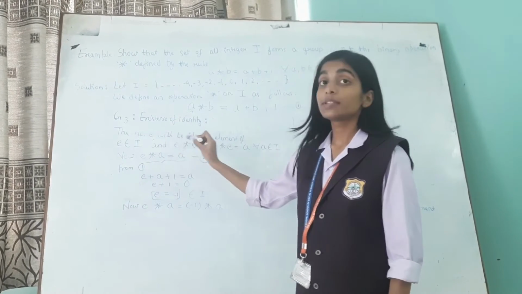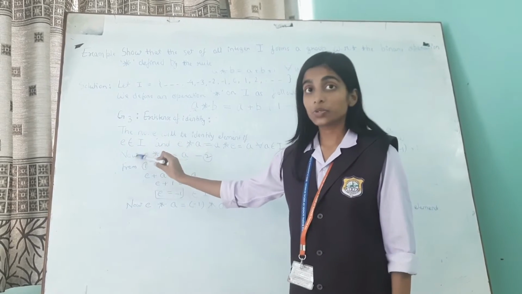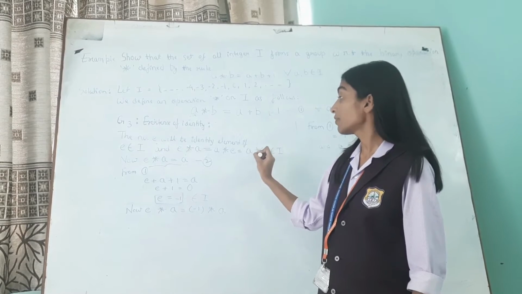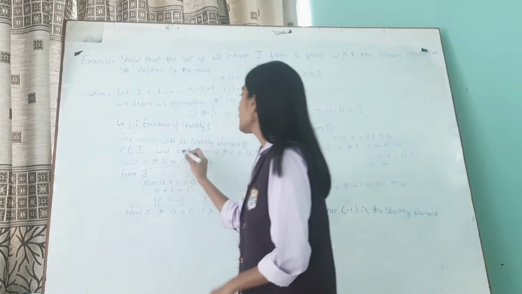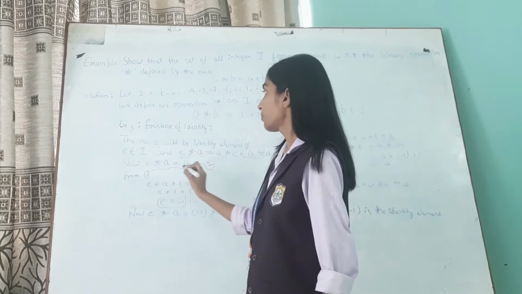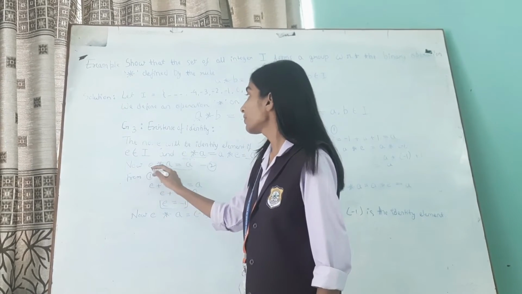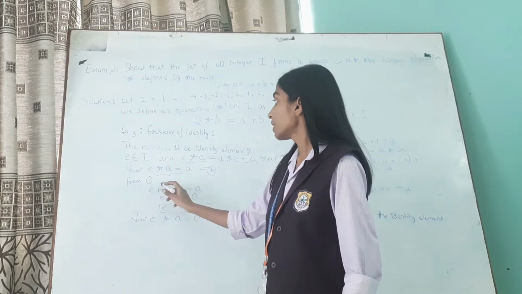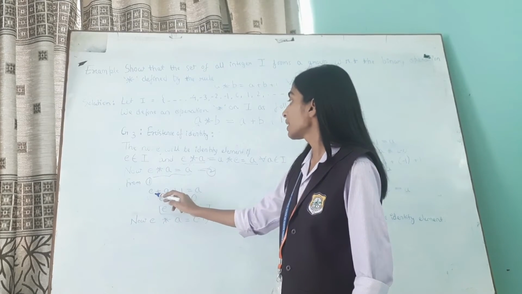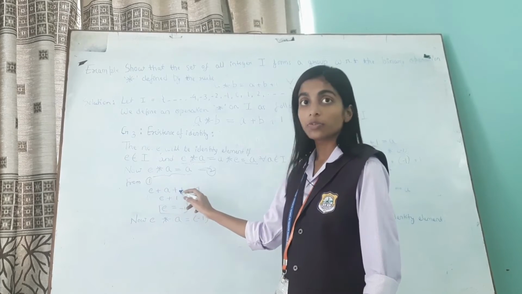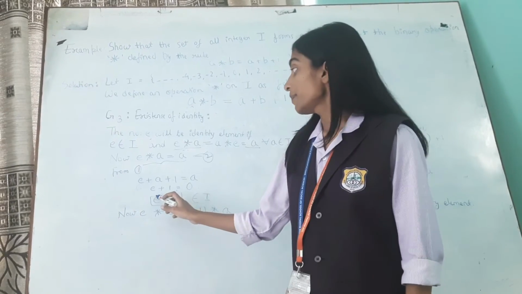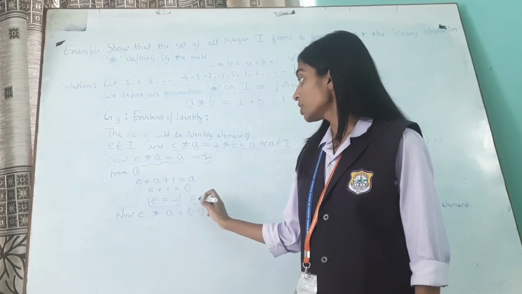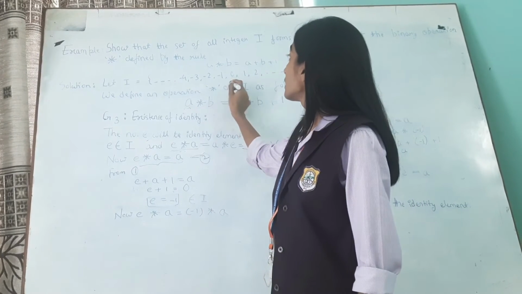So the third postulate is existence of identity. The number E will be the identity element if E belongs to I, and E star A is equal to A star E is equal to A for all A belongs to I. We will take E star A is equal to A as first. Now if E star A is equal to A, mark as equation number 2. From equation number 1 we will get E plus A plus 1 is equal to A. E plus 1 is equal to 0. Here E is equal to minus 1, which belongs to I, that is integer.